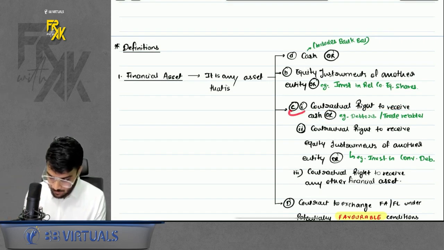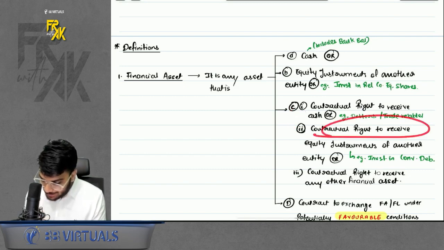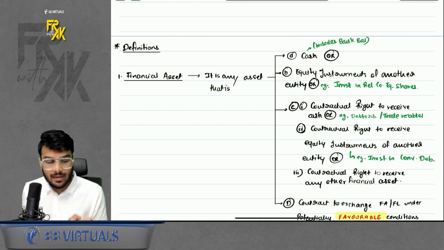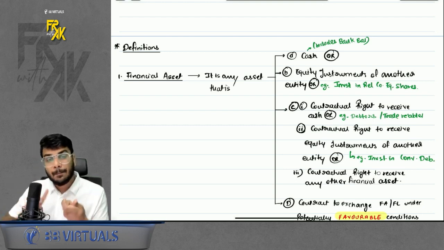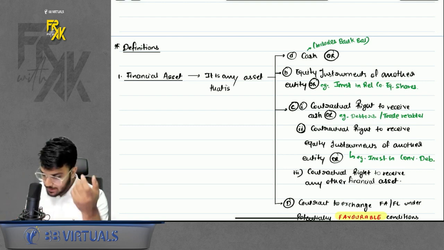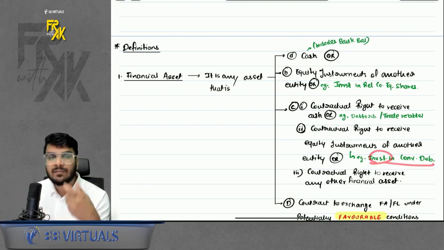That was C1. What is C2? Contractual right to receive equity instruments of another entity. What is the meaning of this? If you have any asset under which you will not receive cash, but you will receive equity instruments of another entity. Sir, what is such an instrument? Example, when you invest in any convertible debenture.